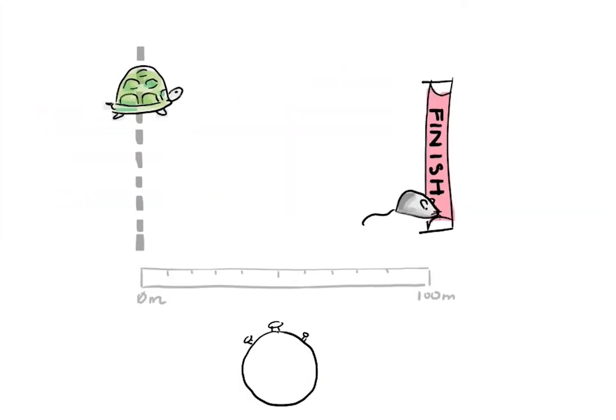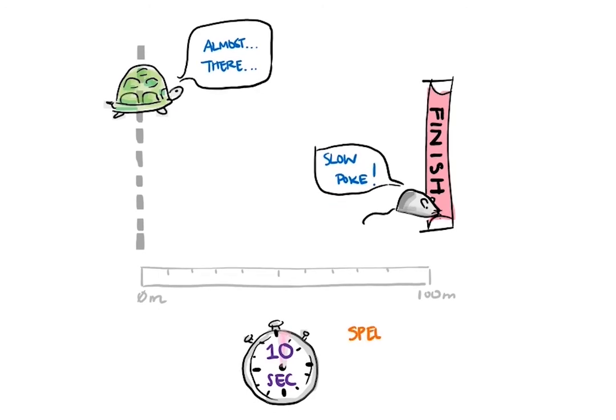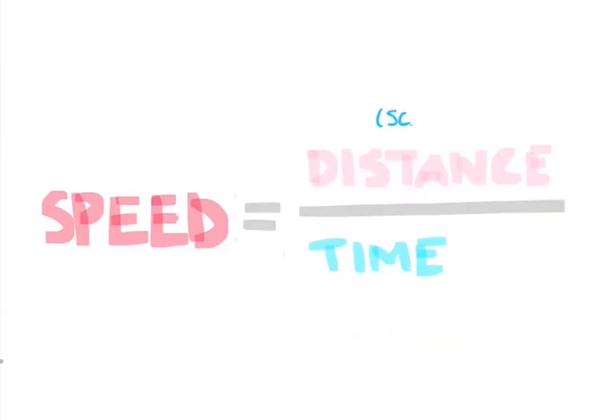Okay, let's get back to the race. Let's say the mouse makes it to the finish line in 10 seconds. What's his speed? Yeah, it's just 100 meters divided by 10 seconds equals 10 meters per second. Speed would be the distance divided by time, and its units would be meters per second. Since we're using distance, a scalar quantity, to calculate the speed, that makes speed a scalar too.